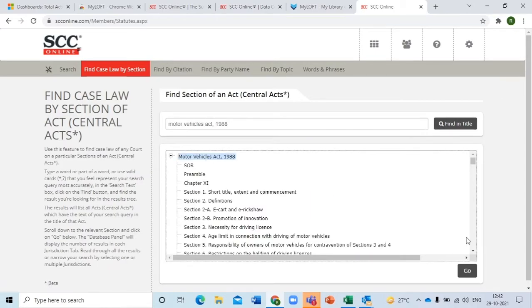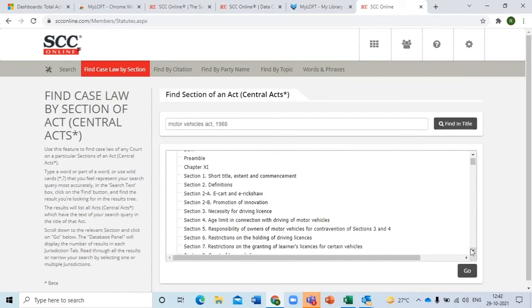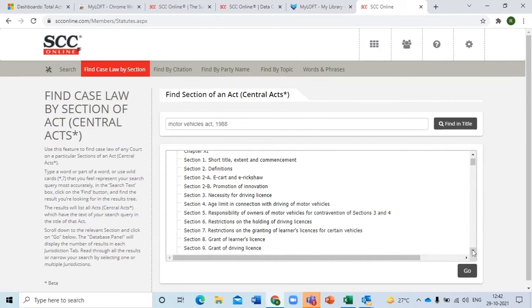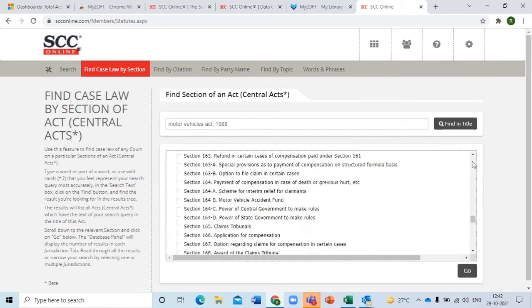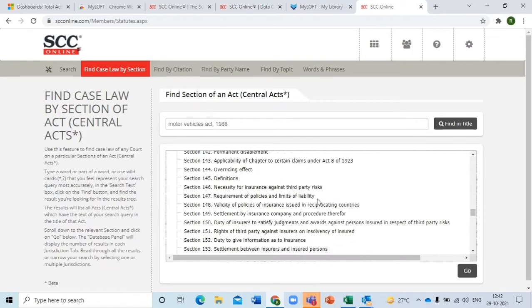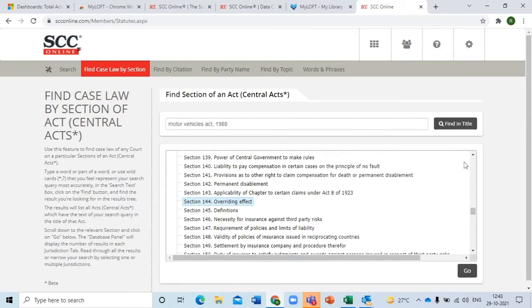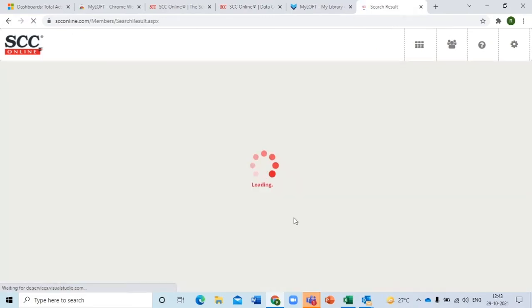The entire Motor Vehicle Act will open up over here, right? So let's get into 140 plus section numbers. Okay, no, not 140. Just go back. So, necessity of insurance, let's take this one: necessity for insurance against third party.